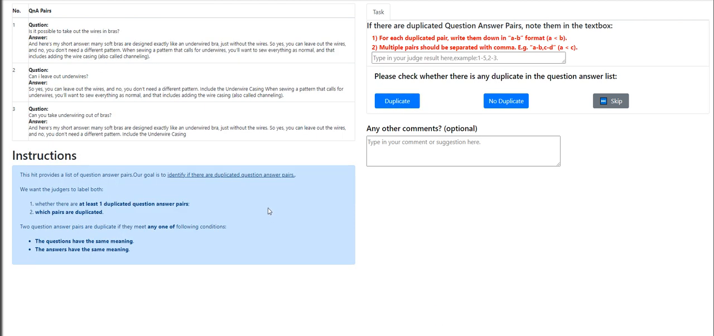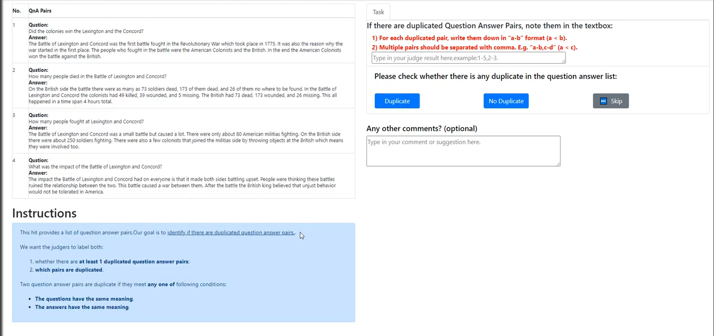Is it possible to take out wires in bras? Can I leave out underwires? Can you take underwiring out of bras? Is it possible to take out wires in bras? Can you take underwiring out of bras? So that's one and three. Let's try to figure out question number two. So yes, you can leave out wires and no, you don't need a different pattern. Include the underwire casing when sewing a pattern that calls for underwires. You'll want to sew everything as normal. I think these are all duplicates. Yep, we got it right.